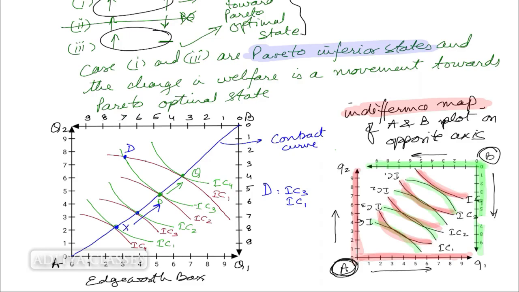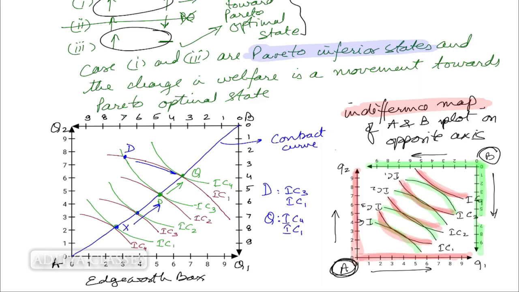Now, if you make a movement from D to Q, what happens at Q? At Q, what about A? A is at IC4. And what about B? B is still at IC1. He was initially also at IC1. Now also he is at IC1.